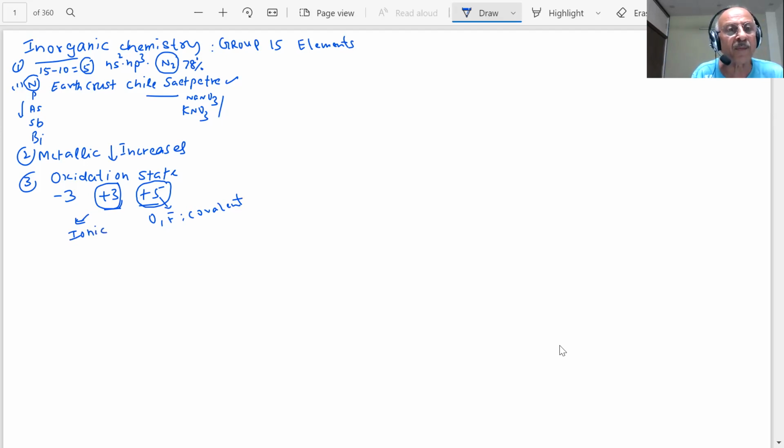An important point to note in the oxidation states: as you go down the group, what is happening? You had +5 and +3. Down the group, the stability of +5 decreases, and the stability of +3 increases. What do we call this? Inert pair effect. Important, inert pair effect. Always one question will be there on this in the paper.